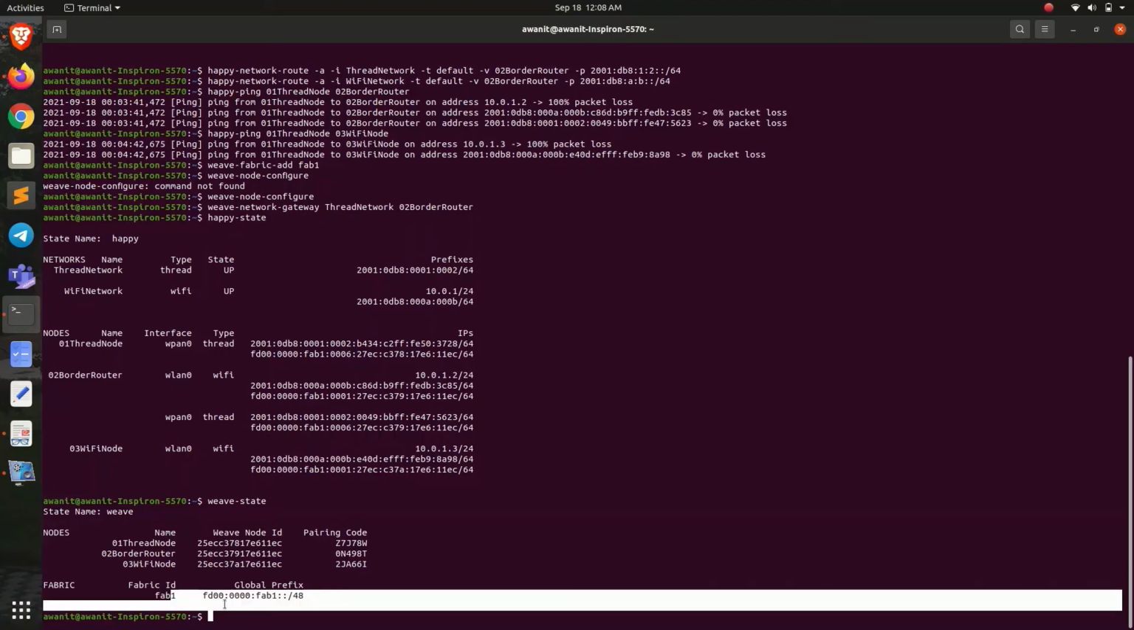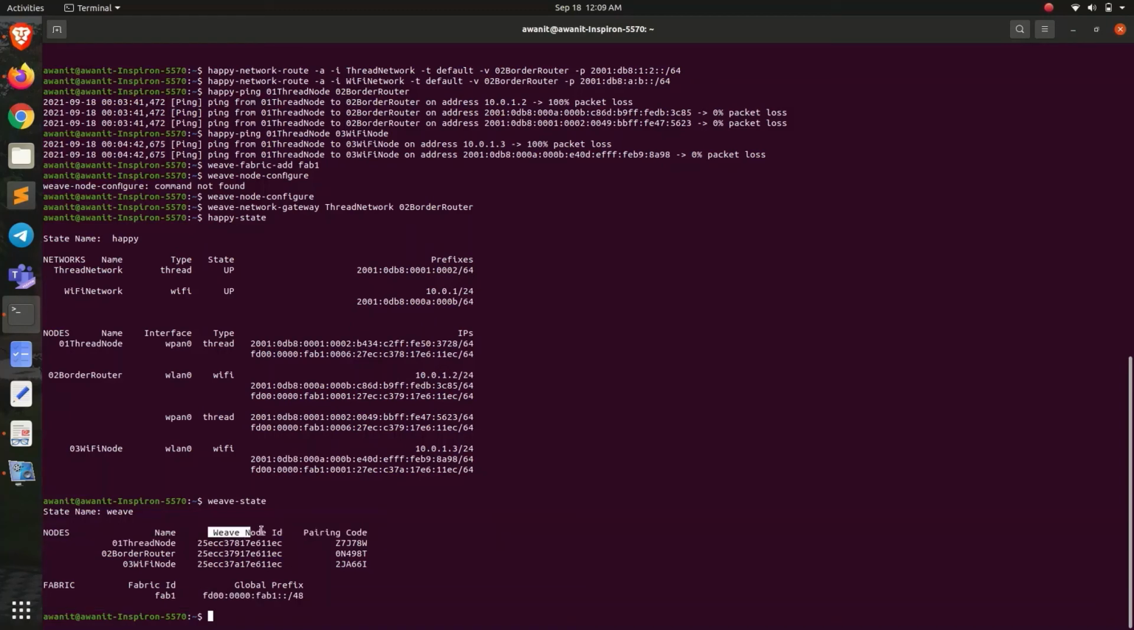And yeah, we have seen this term on slide 6 too. But before discussing that slide, we can see the output of weave state also shows something called a weave node ID and a pairing code. Weave assigns a unique node ID along with a pairing code to each node in a weave fabric. This node ID is used to globally identify a node in a weave fabric, and the joining code is used as a joiner credential for the pairing process.